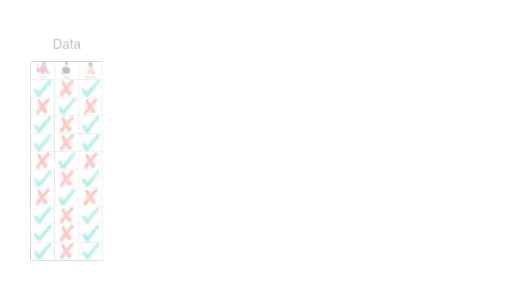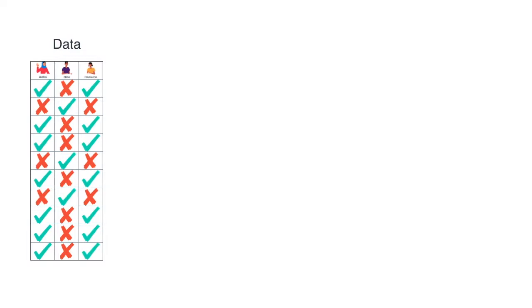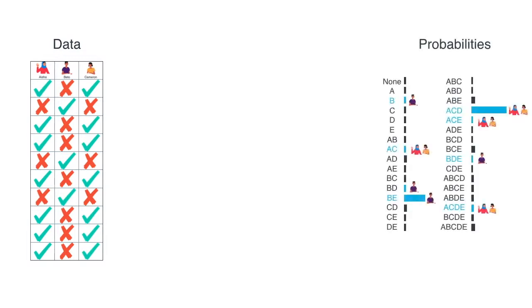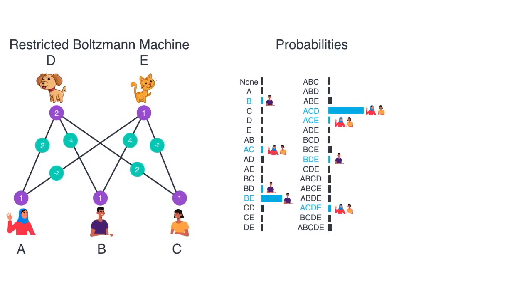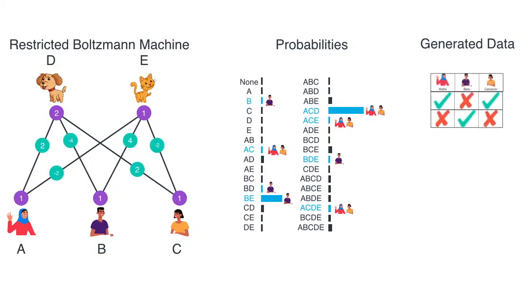We started with some data and we wanted something that will generate samples that look a lot like this data. So with the data, we built a restricted Boltzmann machine with some weights and a hidden layer. Now this RBM encodes all the probabilities of all the scenarios that can occur. In other words, it captures the probability distribution of the original data. Now that we have the distribution of the data, we can use it to generate new samples simply by picking points out of this distribution as we saw before.